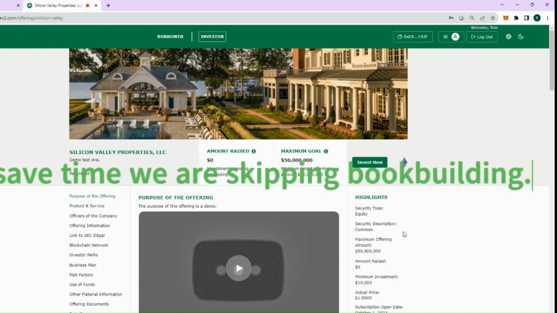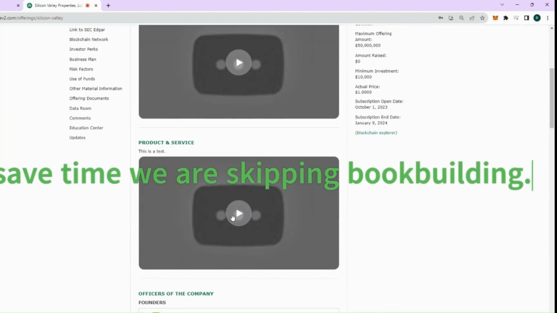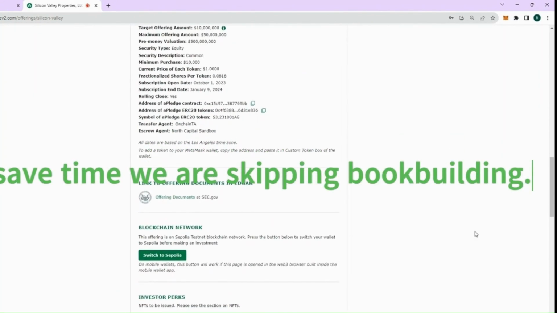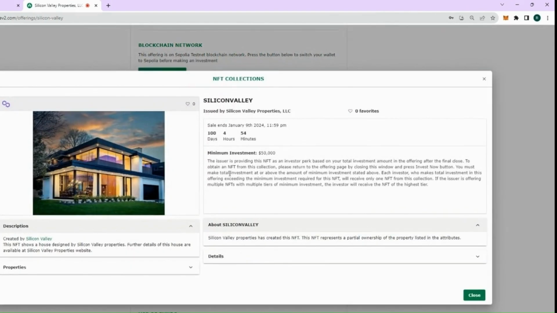The investors, when they land on this page, can review the offering. Here is the offering. The issuer has added some videos also. Here's another video, and here's all the information about the offering. Here is the NFT which the issuer had created, and here is the information about the NFTs.